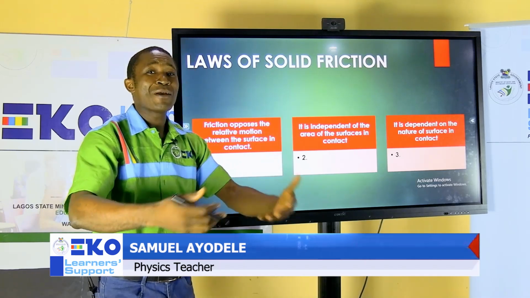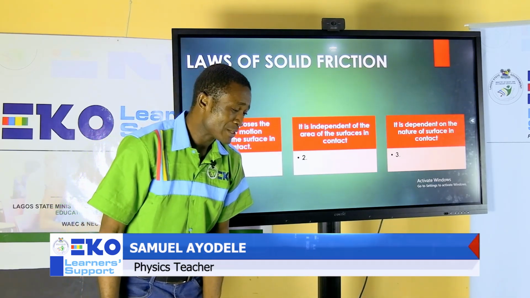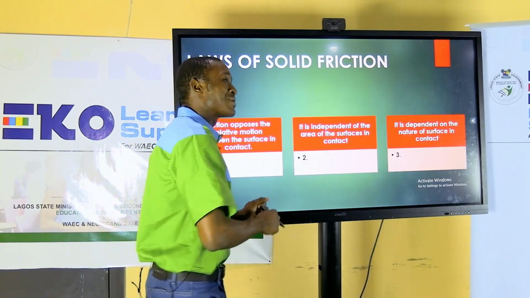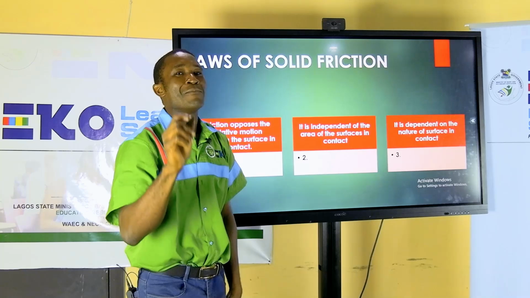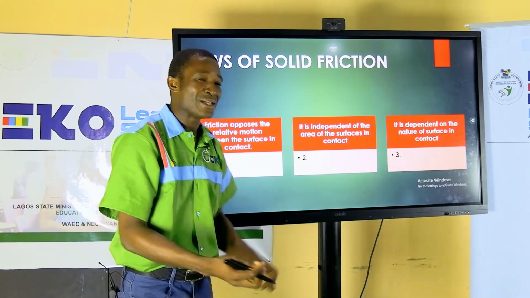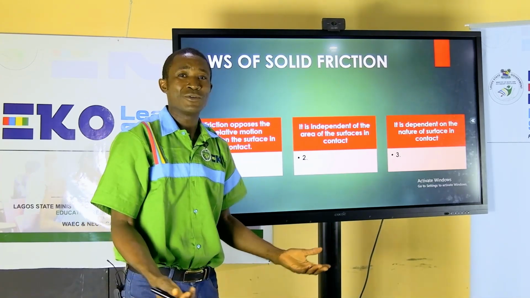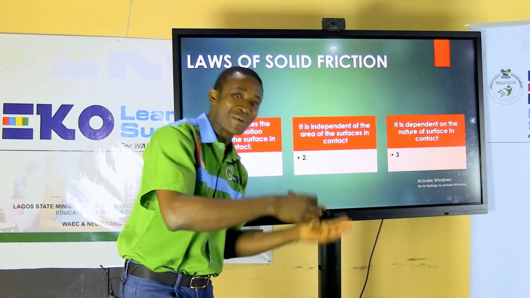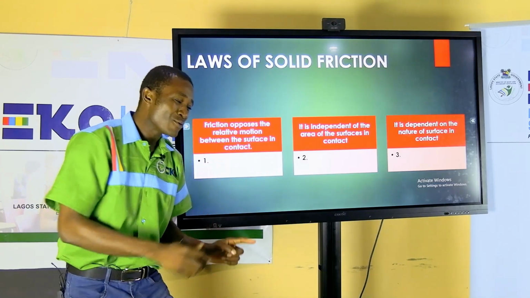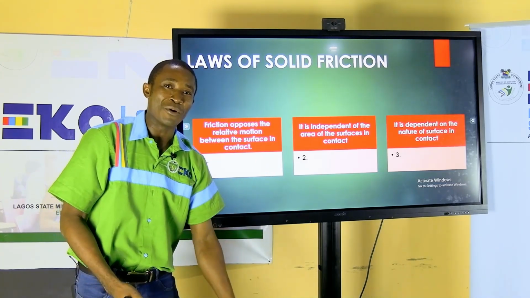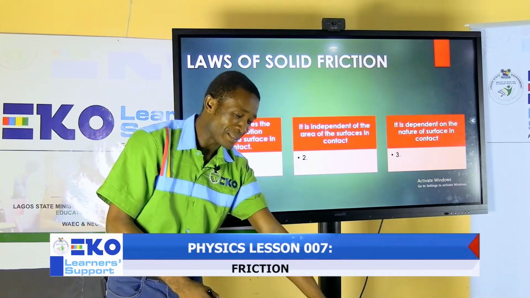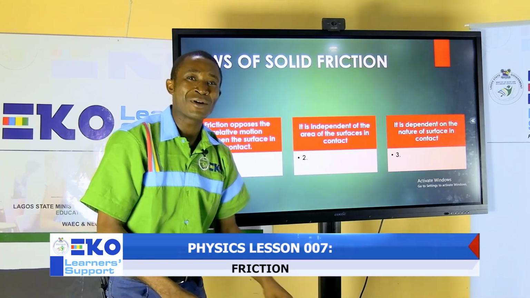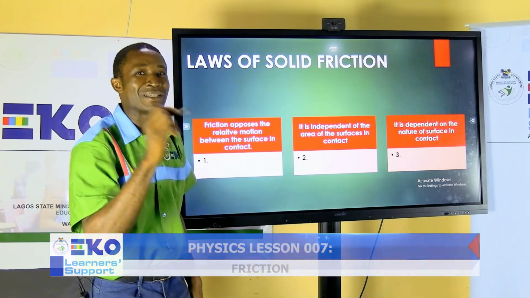When we're much younger, we go through a smooth floor, maybe the passage of a building. You run and you slide. That's possible. But you can't try that outside where the ground is coarse, is rough. If you try it, you will not be able to slide. So that is telling you that where you can slide, the friction there is poor. Once water is poured there, when you are walking, you walk gently because you don't want to fall down. Because you are making contact with the ground and friction is not existing, it puts you at the risk of falling down.